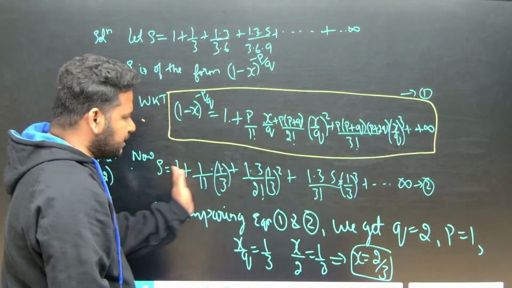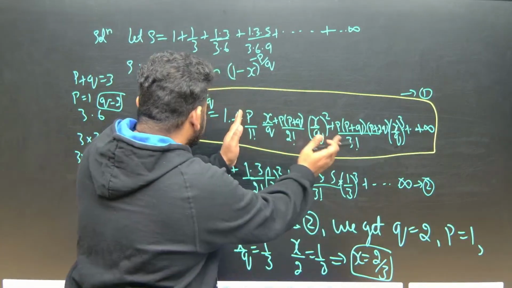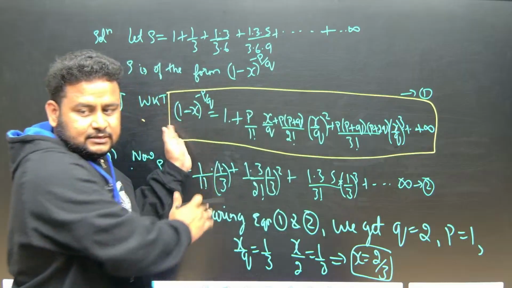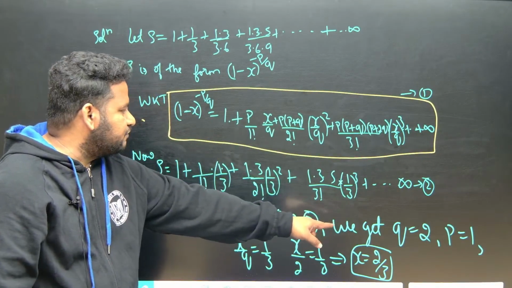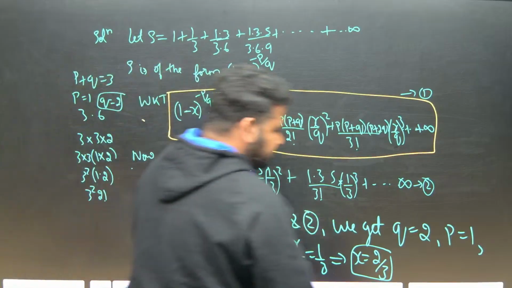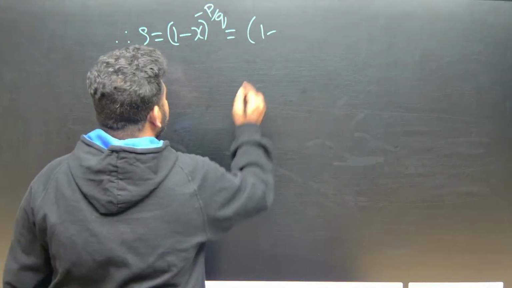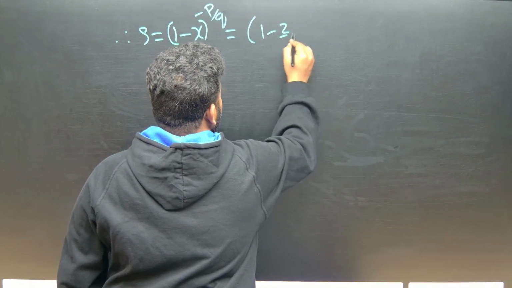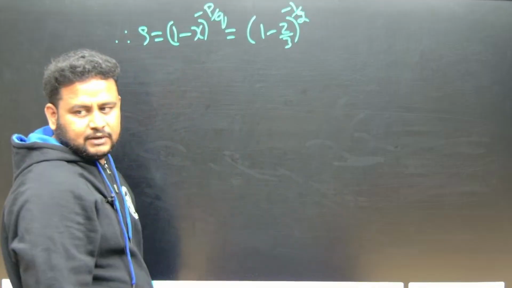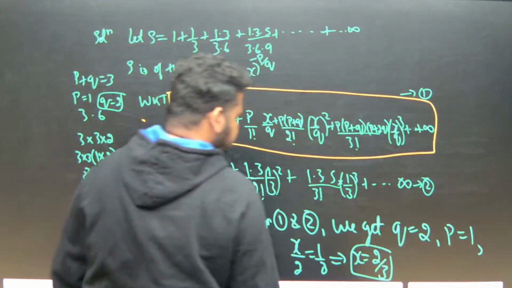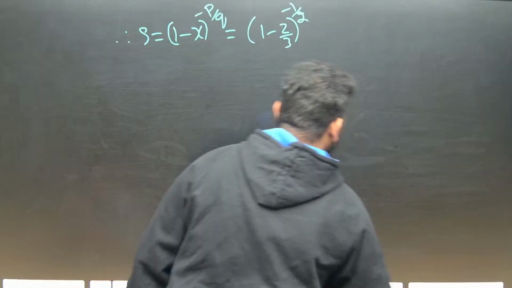So this formula we are applying the other way around. So we are coming from RHS to LHS here. So 1 minus x to the power of minus p by q. X is equal to what? 2 by 3. P is equal to what? 1. Q is equal to 2. Okay. That is 1 minus x is what? 2 by 3 minus 1 by 2. Minus 1 by 2. Correct na? Minus 1 by 2.